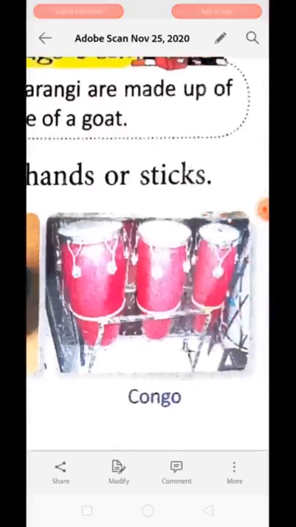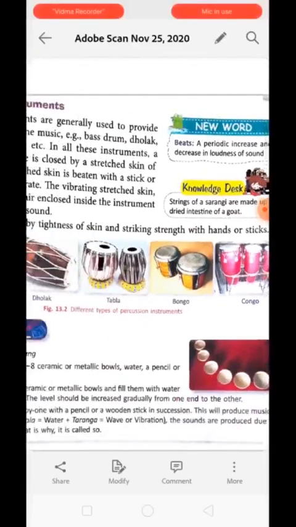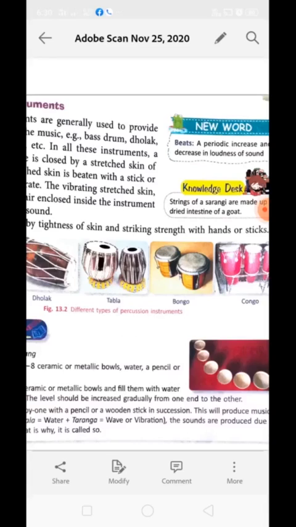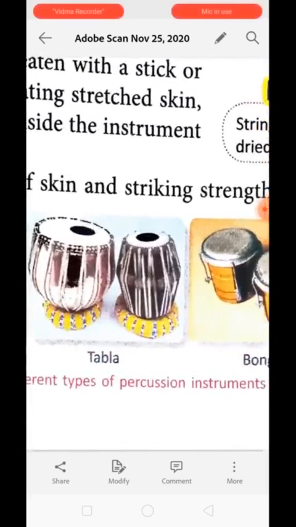No doubt they are different in shape, but they all have a hollow space inside, and the upper surface of these instruments has a stretched skin which is beaten with a stick to make a vibration to create sound. The vibrating stretched skin in turn vibrates the air present inside the instrument and produces a louder sound.